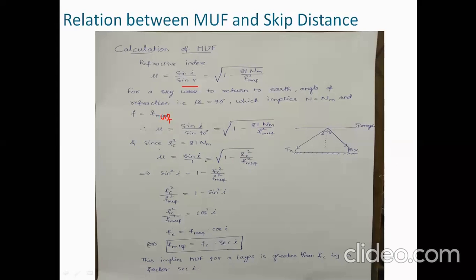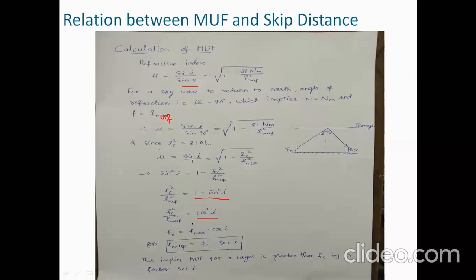So sin i becomes root of 1 minus f_c squared by F_MUF squared, which means squaring on both sides, sin squared i equals 1 minus f_c squared by F_MUF squared. So if you take f_c by F_MUF whole squared to the left and sin squared i to the right, it becomes f_c squared by F_MUF squared equals 1 minus sin squared i. What is 1 minus sin squared i? It is nothing but cos squared i. So you can write it as f_c equal to F_MUF into cos i.